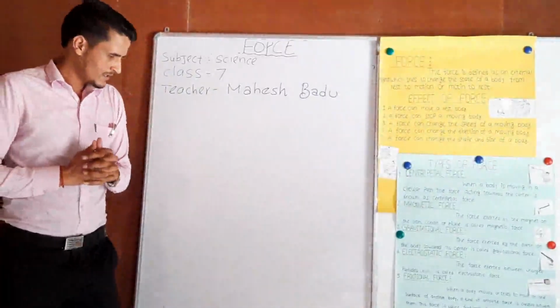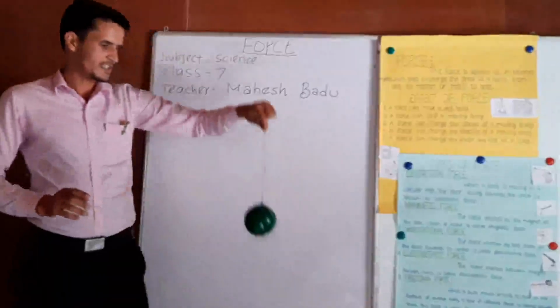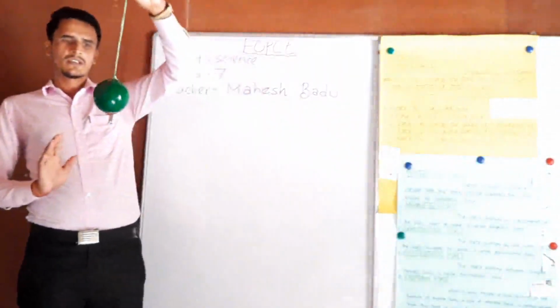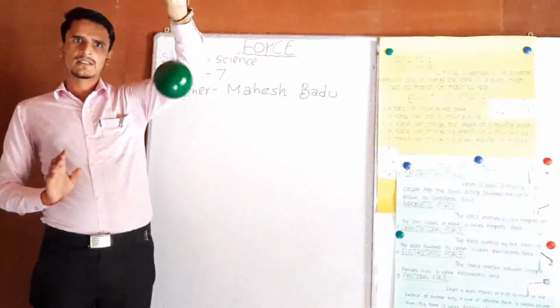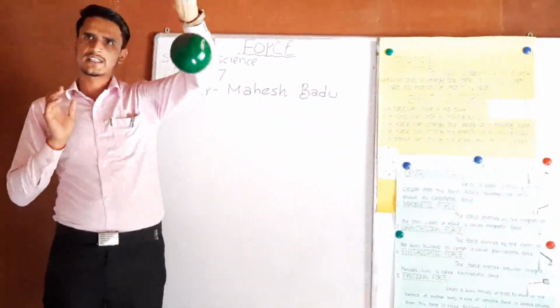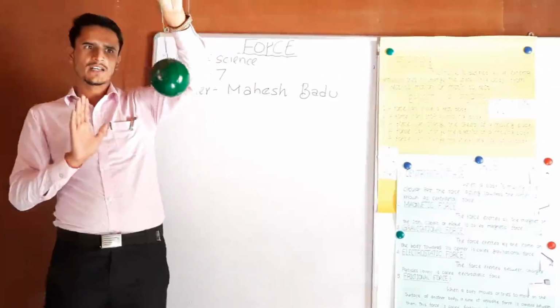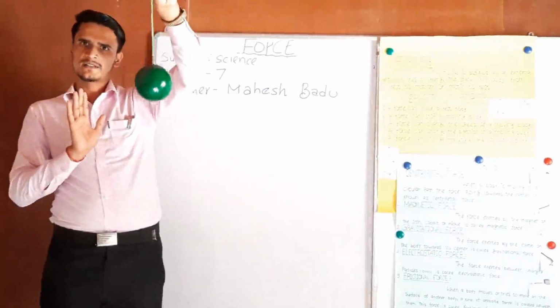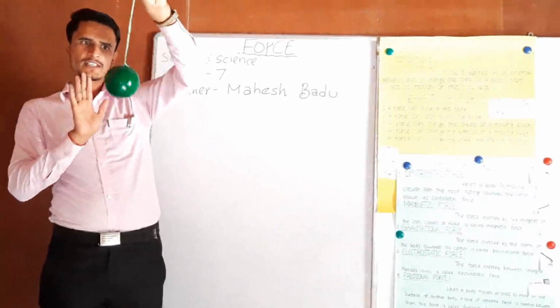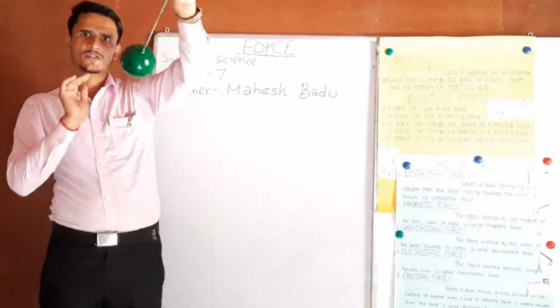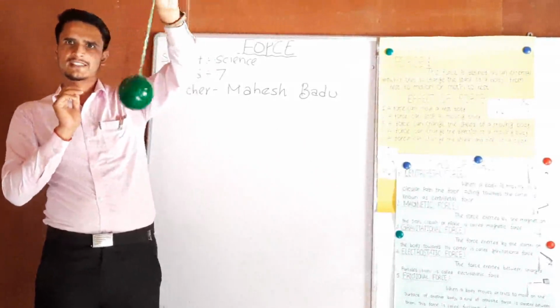Okay? For example, again, here a ball. The ball is in motion, is moving. If I want to increase the speed of this ball, I need to apply a force on it, and the speed of the ball increases.